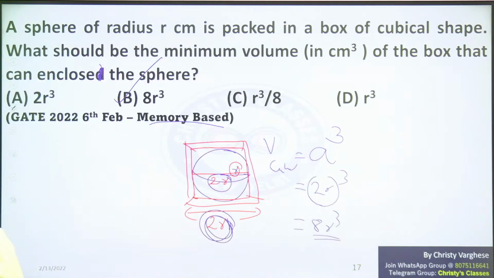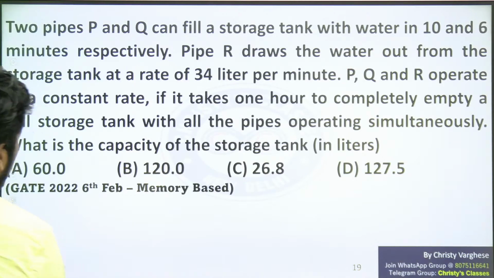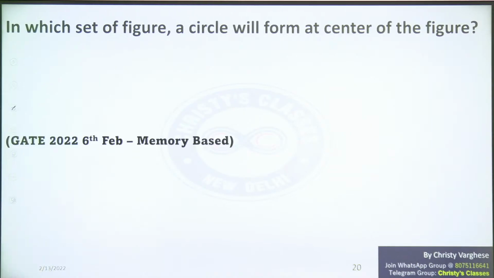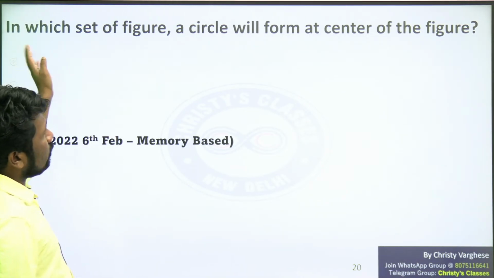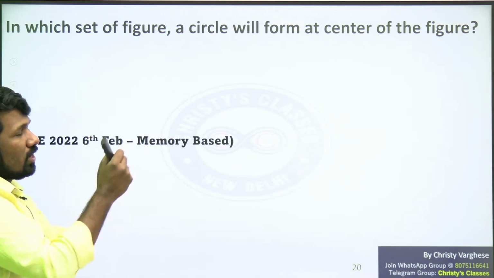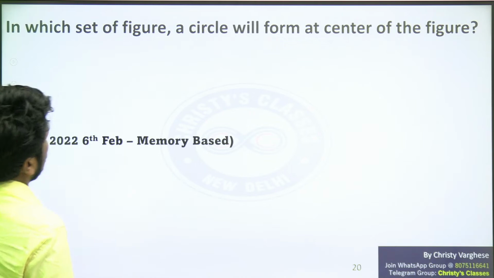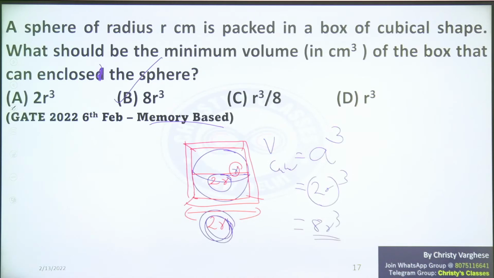So this was another question asked in this set. As I told, in the pipe and cistern problem, I have a small doubt. I think there is something more or some correction needed, or I'll check once again, and in an upcoming class, if possible, we'll discuss that. This question, I don't have the exact picture. There was a question like this, where 4 options were there to fill, like a jigsaw puzzle kind of thing. A question like that was also there in this paper. Once we get the official question paper, we will confirm that.